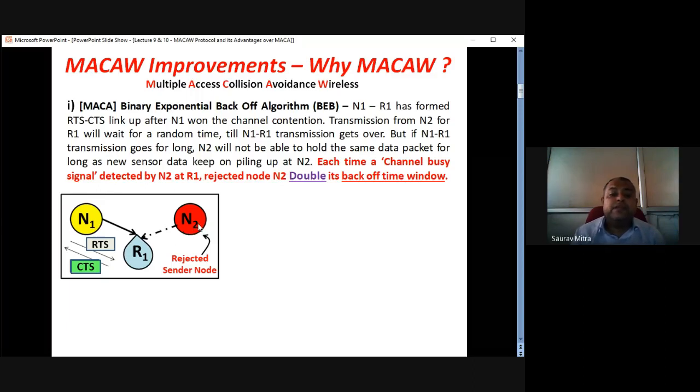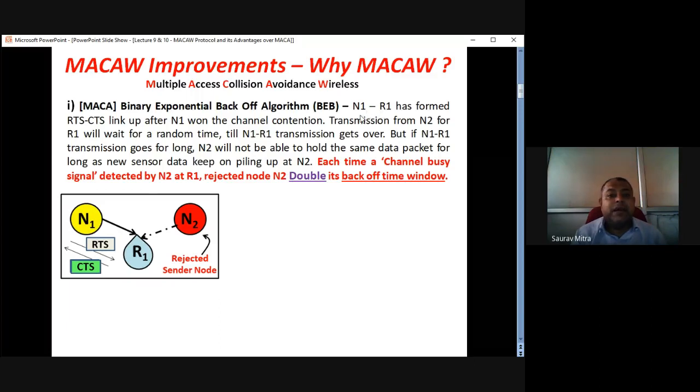Then N2 waits for 1 second. After 1 second, again N2 tries to win R1. Again R1 gives a busy signal back. So its waiting time becomes double. Previously it was waiting for 1 second, now it will wait for 2 seconds. Again it sends an RTS signal, gets a channel busy signal, and the waiting time doubles, becoming 8 seconds. So every time it waits, its waiting time becomes double. So what is that algorithm called in MACA? This is called the binary exponential backoff algorithm. In short, we call it BEB, binary exponential backoff algorithm.